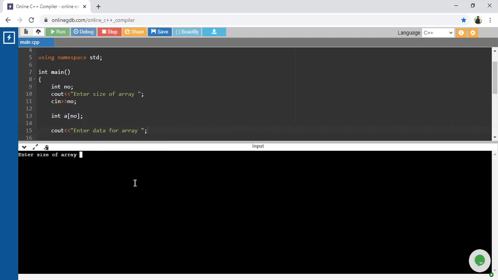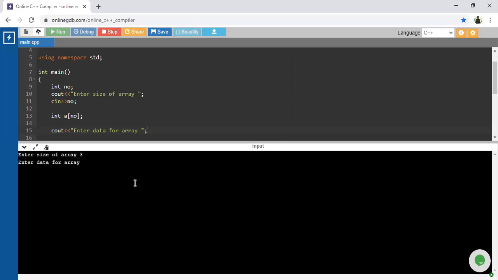Okay, look at this, guys. Enter size of array. Here it is not asking directly about the data. First of all, it is asking about the size. So in this case, first I will provide the array size as 3. Next, how many data or how many blocks are there with respect to this array? Only 3 blocks, because we have provided the size of that array as 3.